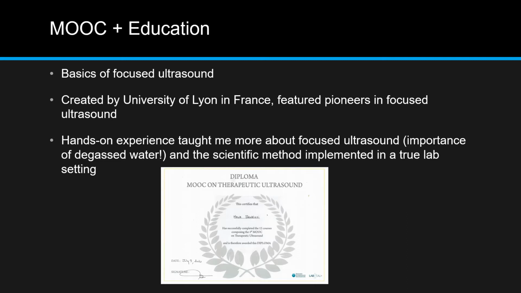In addition, I received a lot of hands-on experience at Sonicare Medical that taught me more about focused ultrasound, like the importance of degassed water and how to operate the machinery, as well as the scientific method implemented in a true lab setting compared to the experience I had received in school.